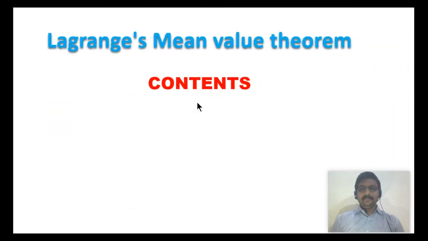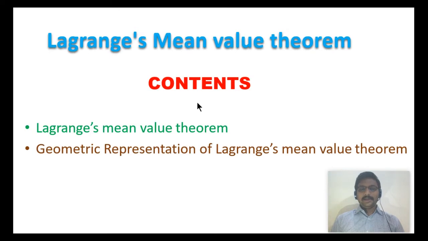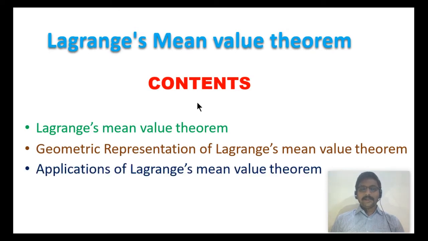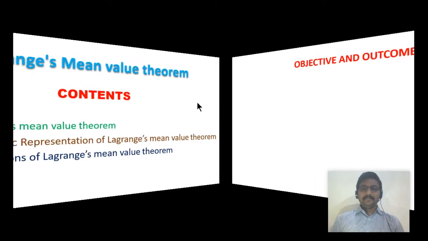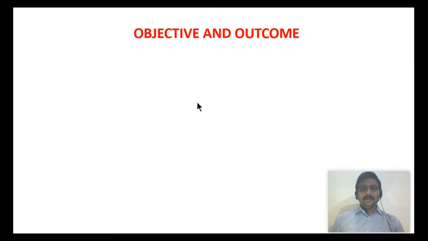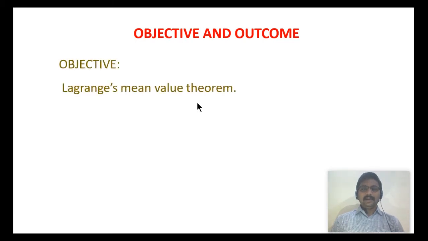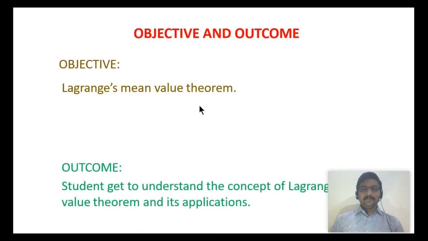Lagrange's mean value theorem. The contents are the Lagrange's mean value theorem statement, the geometric representation of Lagrange's mean value theorem, and applications of Lagrange's mean value theorem. Objective and outcome. The objective is Lagrange's mean value theorem. The outcome is that students get to understand the concept of Lagrange's mean value theorem and its applications.